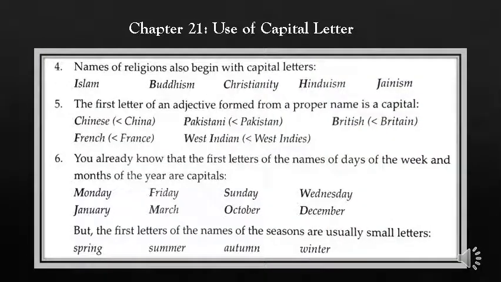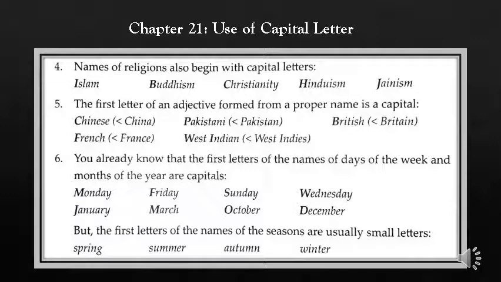Number 4, names of religions also begin with capital letters. Students, when you write the name of any religion, it always starts with a capital letter. For example, Islam, Buddhism, Christianity, Hinduism, Jainism. These all are the names of religions and they start with a capital letter. So remember that when you write the name of any religion, it always starts with a capital letter.